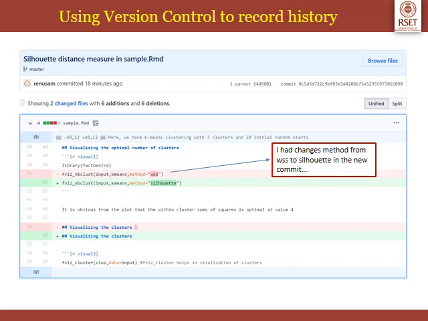Further, I also made a change in line number 56. I guess I just pressed a space and then a backspace or something. So that is also highlighted there in green and red. So whatever deletions I have made are shown in red ink, and whatever insertions I have made are shown in green ink. So this is how you maintain the history of documents using GitHub.